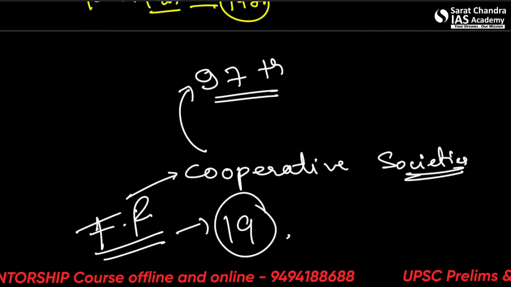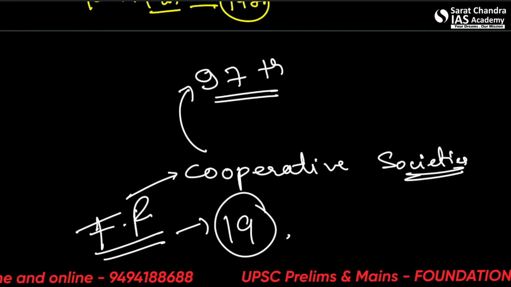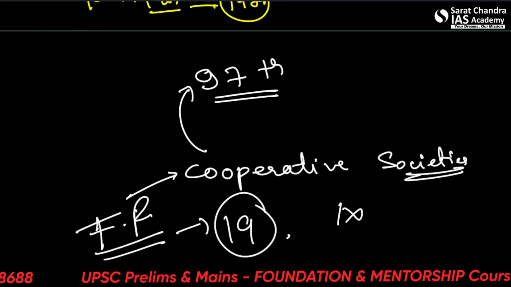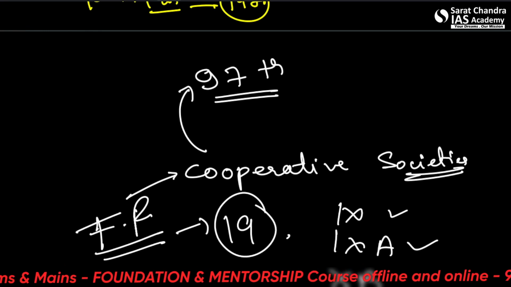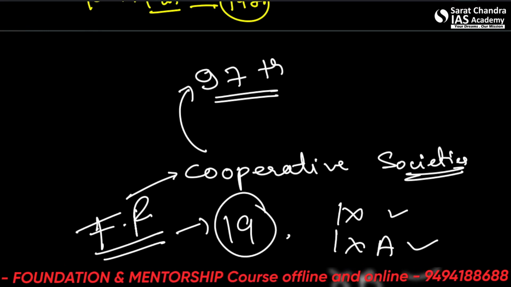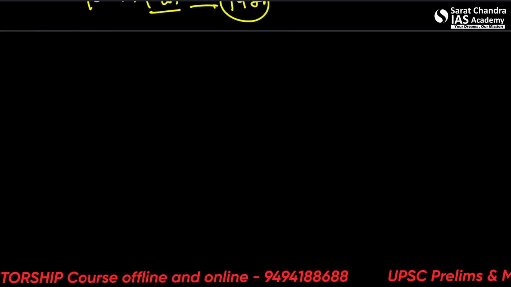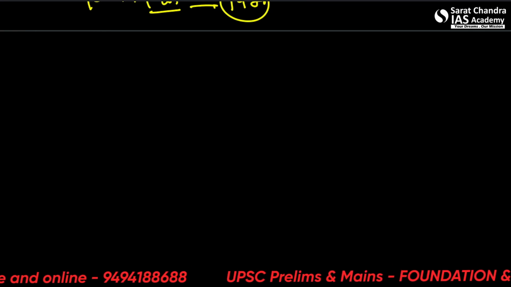It included a new DPSP on promotion of cooperative societies, and it added a new Part 9B in the constitution, which is entitled the Cooperative Societies. So 9A and 9B: Panchayats, municipalities and cooperative societies. Okay. So the earlier one was the 73rd. Now we are going on the 97th.